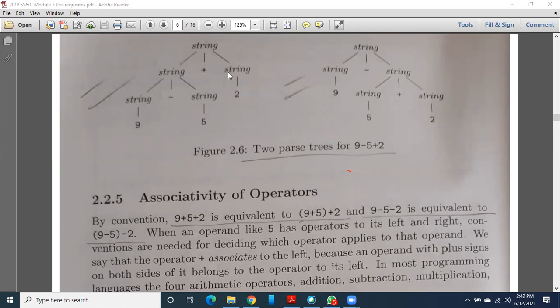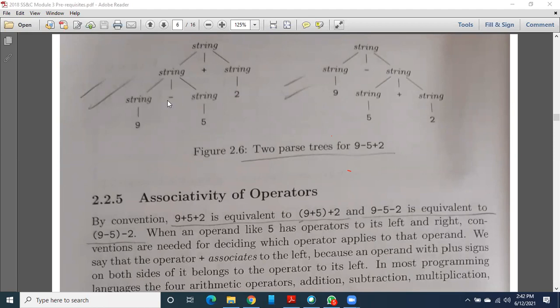Okay. As per my grammar, the first production was like this. So I defined it like this: string is nothing but string plus string. Now again you define what this string is. String may be like this also: string minus string. String may be string plus string, or string may be string minus string.